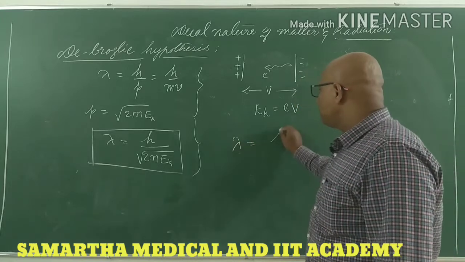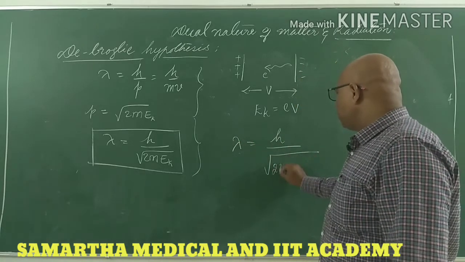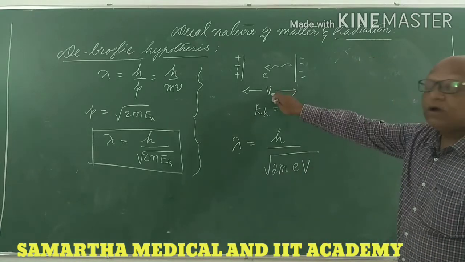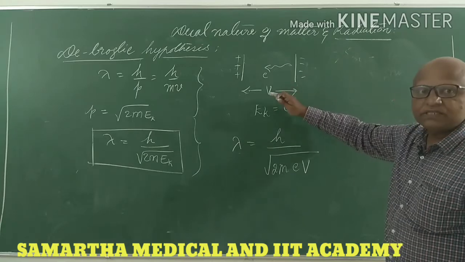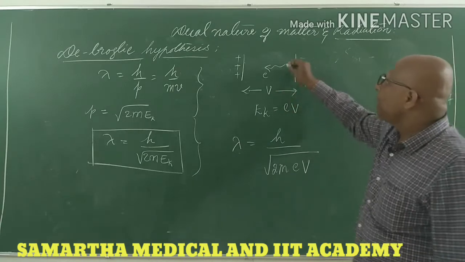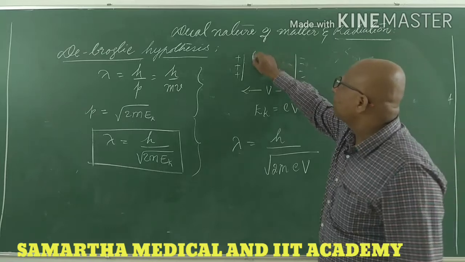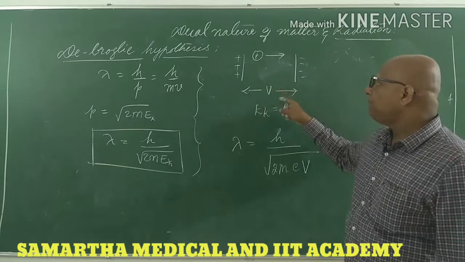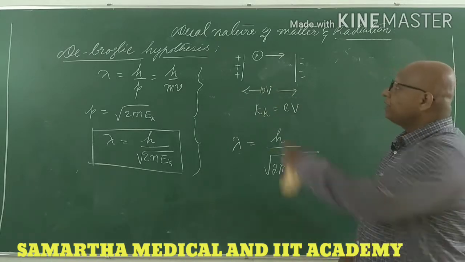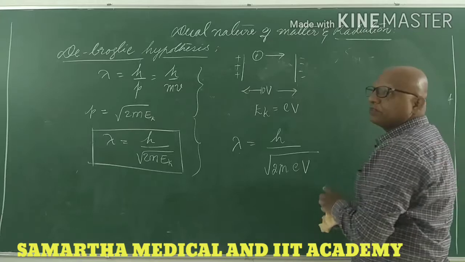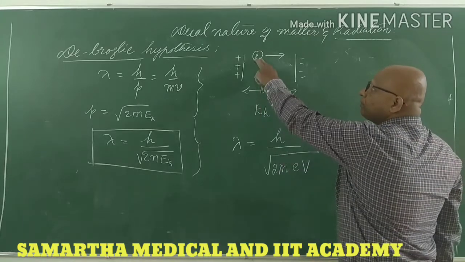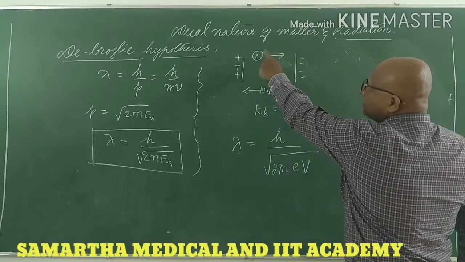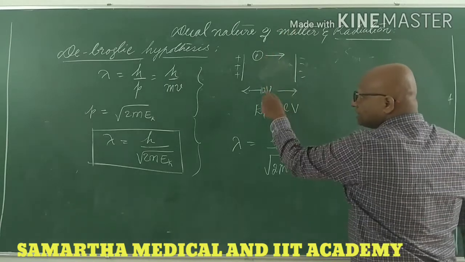That's why lambda is equal to h divided by root of 2m eV, if you know the potential difference with which the particles are moving. Suppose you have a proton instead of an electron, which is a big particle. It is attracted towards the electron. You have applied 10 volt potential difference; in 10 volts, protons will come with higher velocity. If you make it 20 volts, protons will come with even higher velocity. So by increasing the potential difference, you are increasing its velocity and its kinetic energy.